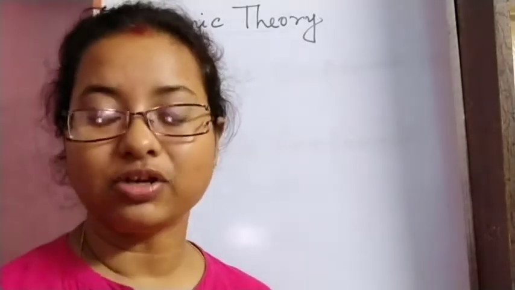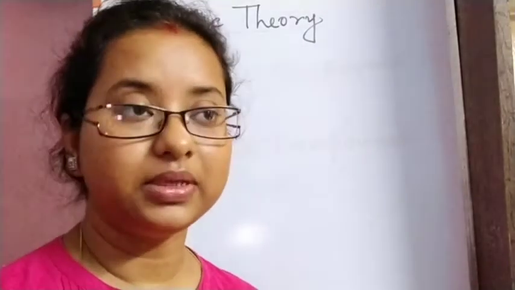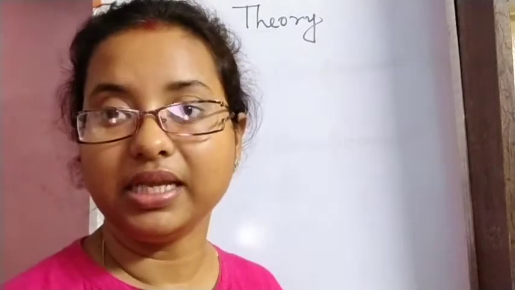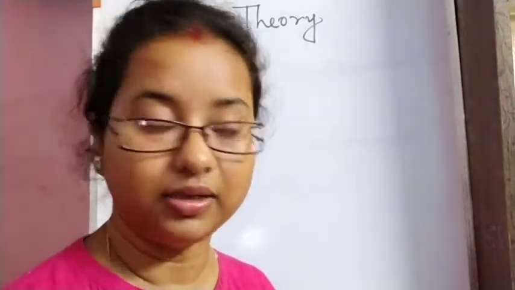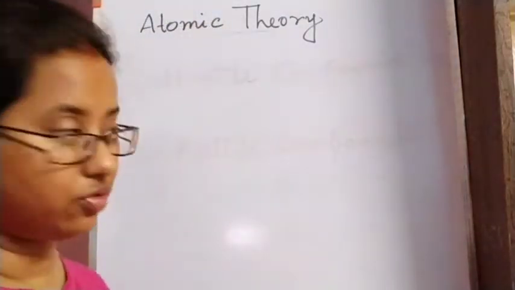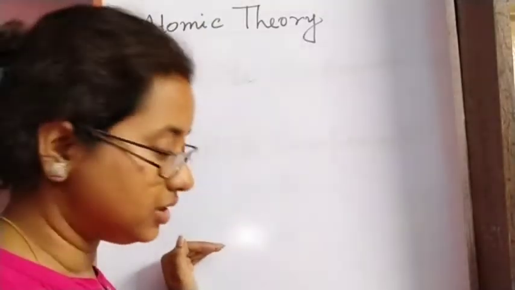Whereas in modern atomic theory we found that atoms can also be divided. They contain three subatomic particles, called electron, proton and neutron. So this was the first postulate of Dalton.